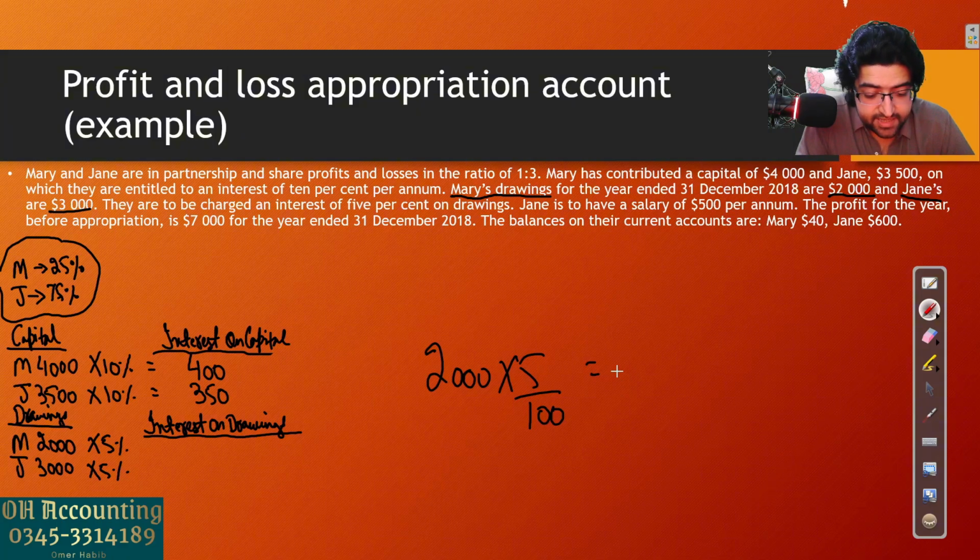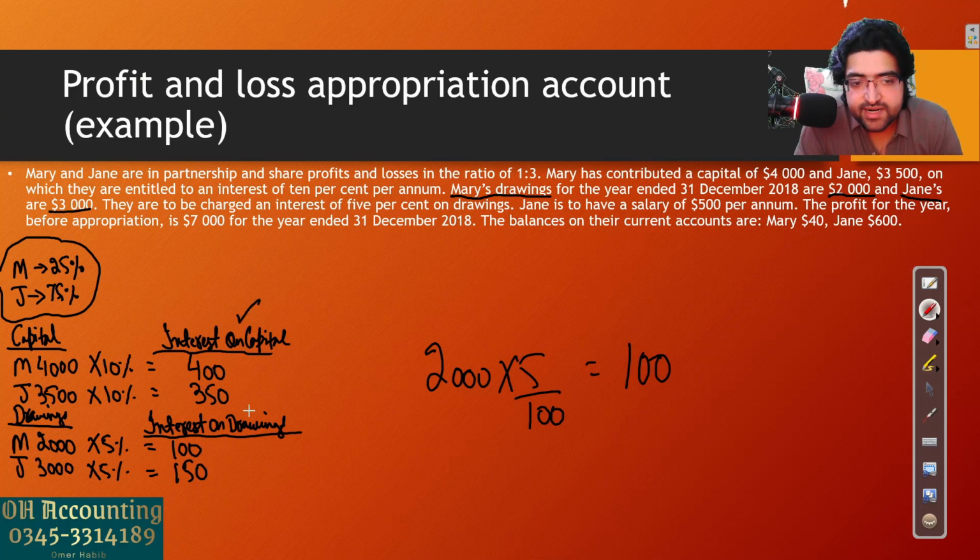So for Mary it is $100. Let's write it here. And then for Jane it is $150. So we have figured out the interest on capital. We have also figured out the interest on drawings. The two things that we need. Now we need salaries. So let's read further.